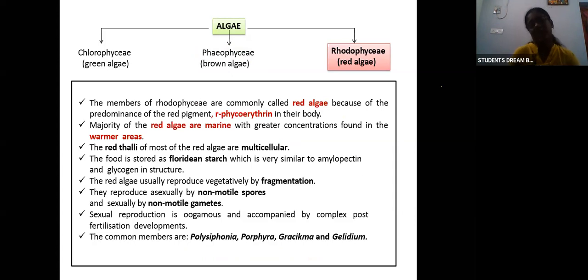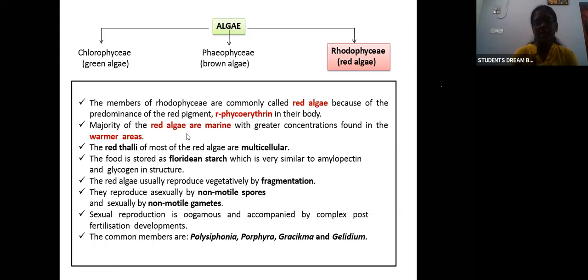For example, erythrocytes. What is an erythrocyte? Very good, red blood cells are called erythrocytes. Because they are red in color, we call them erythrocytes. Similarly, the pigment is known as phycoerythrin. Phycoerythrin is present in red algae.